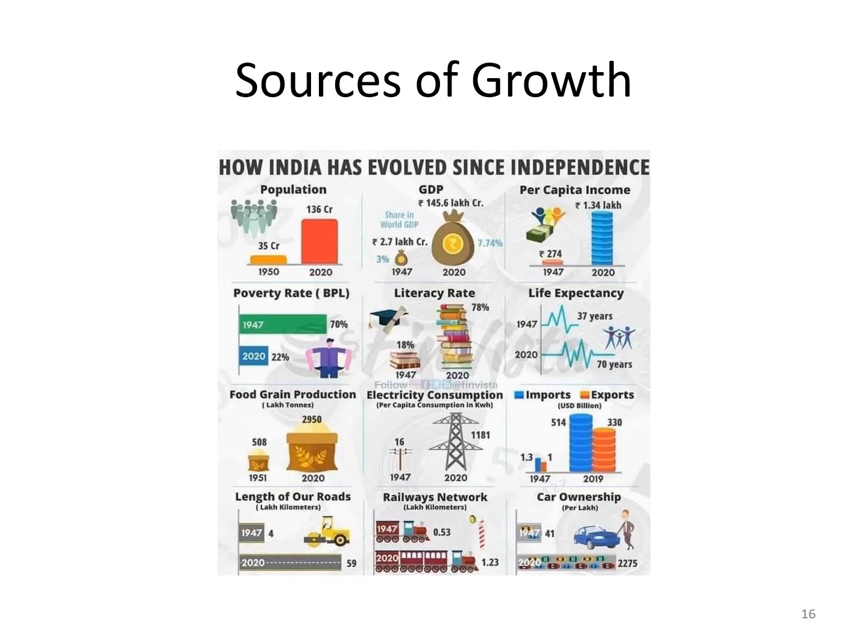Then poverty rates have reduced. We have been able to diversify our industry. Literacy rates have gone up. Life expectancy has improved. Food grain production has gone up. Electricity consumption has gone up. Imports, exports have gone up. Length of our roads have gone up. Railway networks have improved. Car ownership has improved. So we've surely seen India evolve over independence.